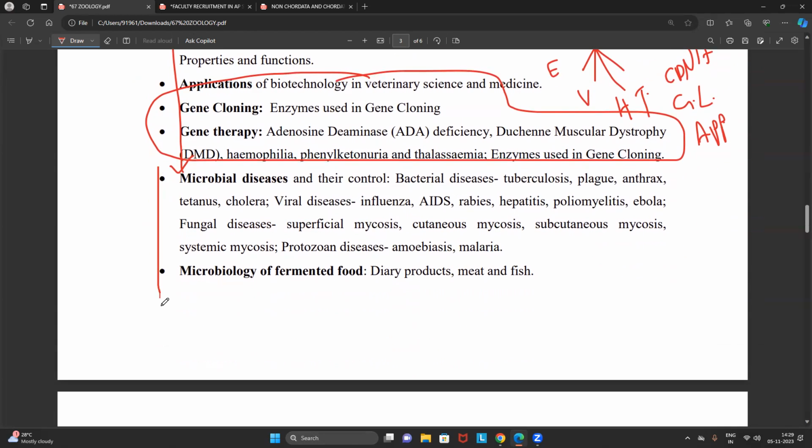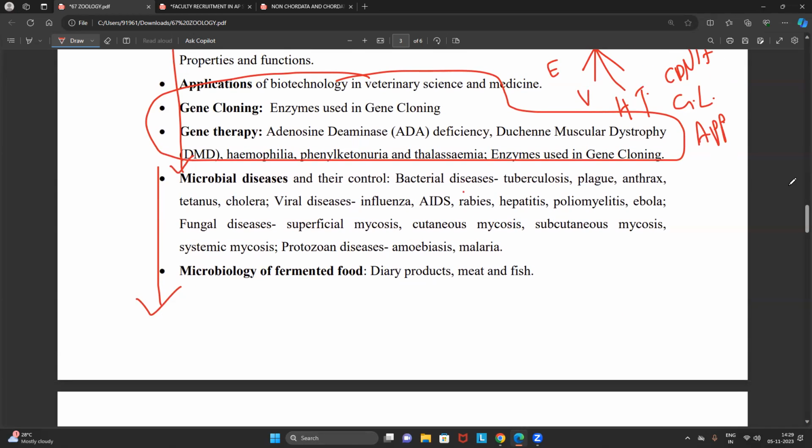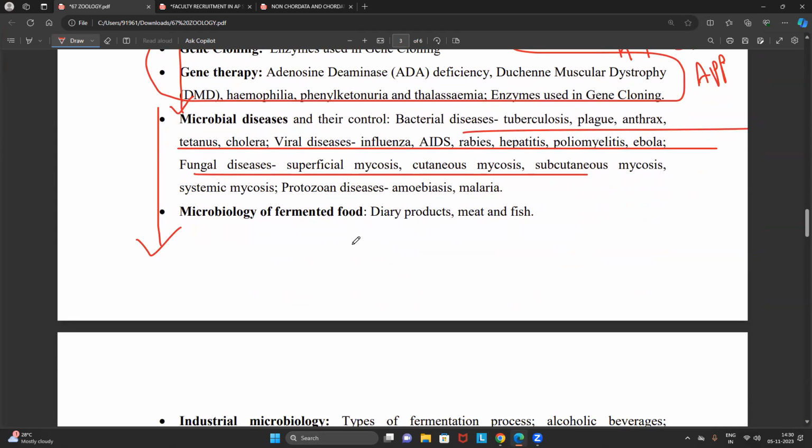And microbial diseases and their control, trust me, it is pure direct, because they have given all their diseases. There is a chance that you can get questions like this: in one column, the name of the bacteria or virus or other microorganism, and in the other column, the disease caused by it. This is one way of asking the question.